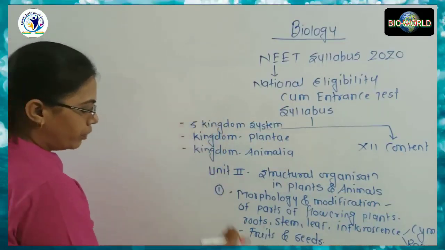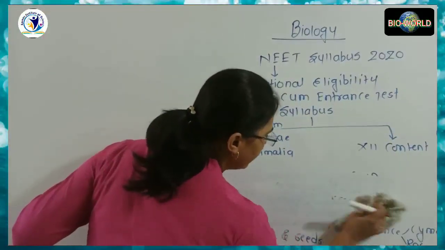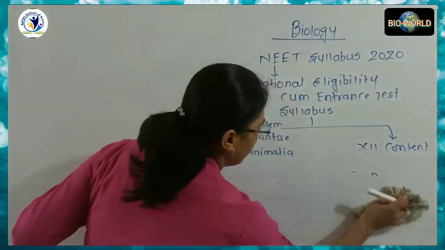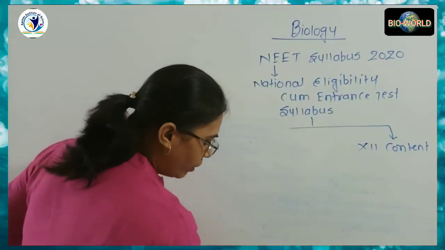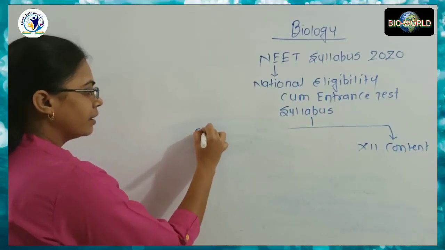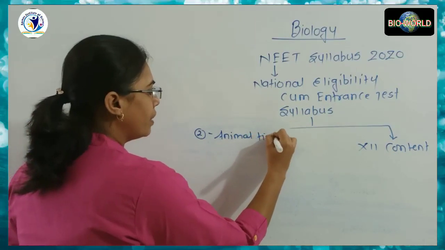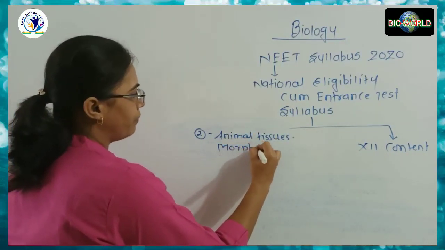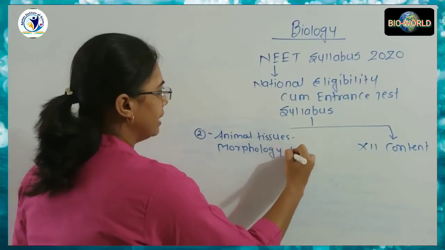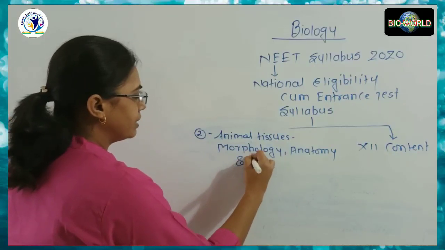The next subtopic is the animal tissues. And what does it contain? In animal tissues, we are going to study about its morphology, its anatomy, and its function.